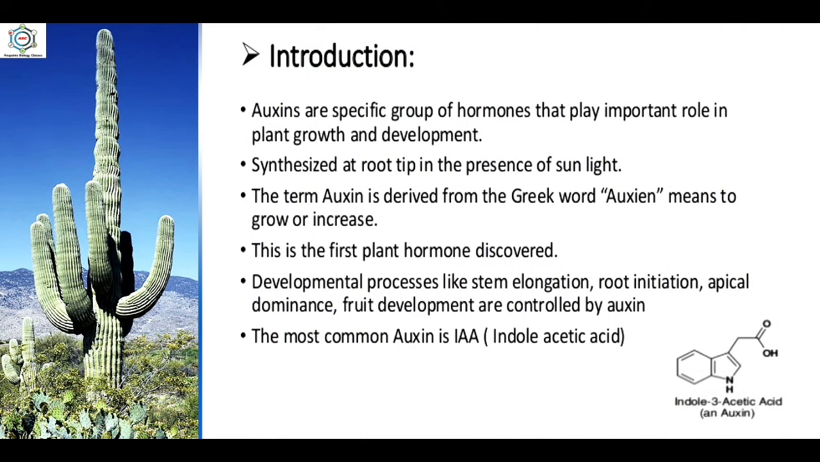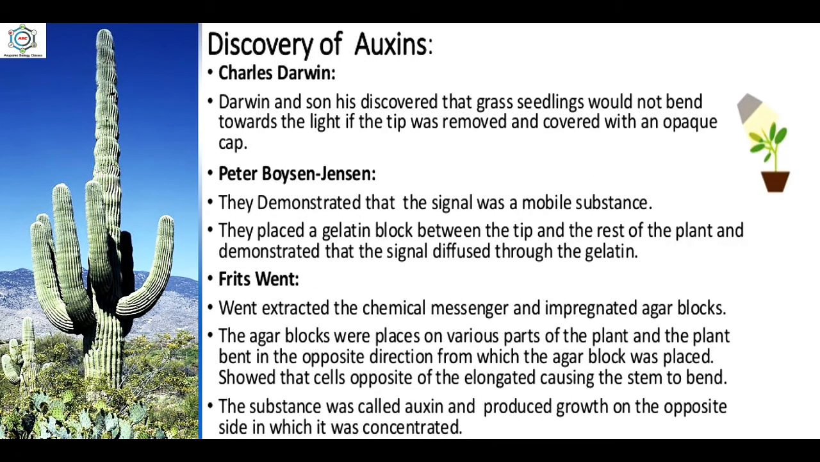Now, this is the summary of auxins. Auxins are a specific group of hormones that play an important role in plant growth and development. Auxin is synthesized at the root tip in the presence of sunlight. The term auxin is derived from the Greek word auxein, meaning to grow or increase. This is the first plant hormone discovered. Developmental processes like stem elongation, root initiation, apical dominance and fruit development are controlled by auxin. The most common auxin is IAA, indole acetic acid. Discoveries are by Charles Darwin, Peter Boysen-Jensen, and Fritz Went.